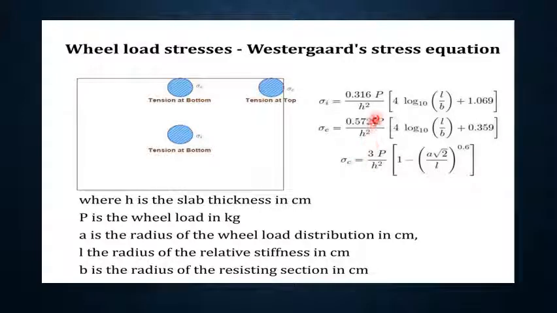In these equations, P is wheel load in kg, small a is radius of wheel load distribution in centimeter, L is radius of relative stiffness in centimeter and small b is the radius of resisting section in centimeter.